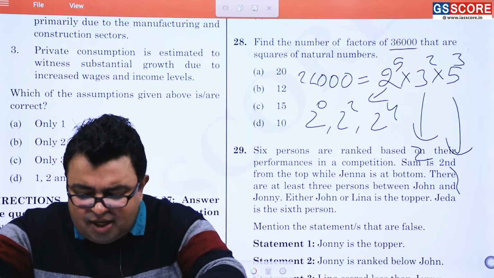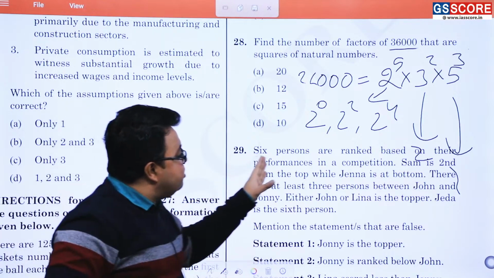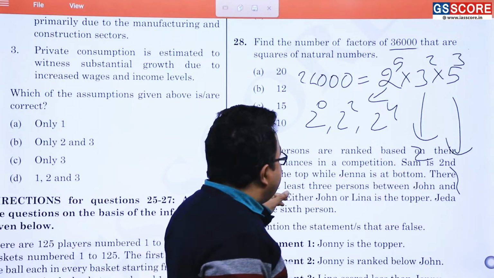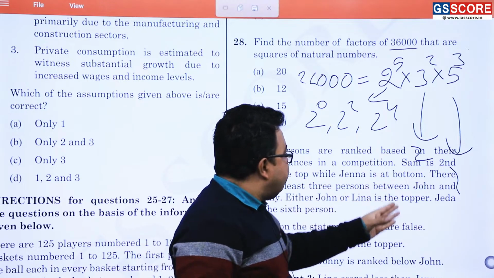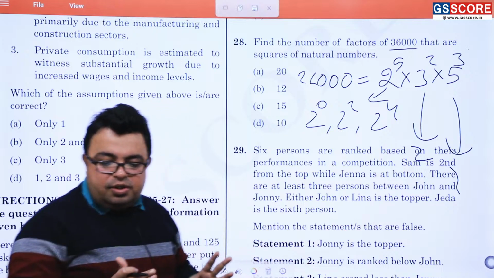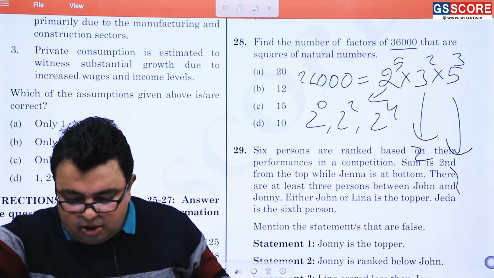Question number 29 is an easy question. Just go by the flow of the question. 6 persons are ranked based on their performance in the competition. Sam is second from the top, while Jenna is at the bottom. There will be a streamlining process going on, and you will find who are at the top and who are at the bottom.